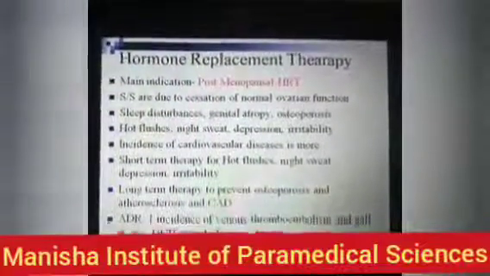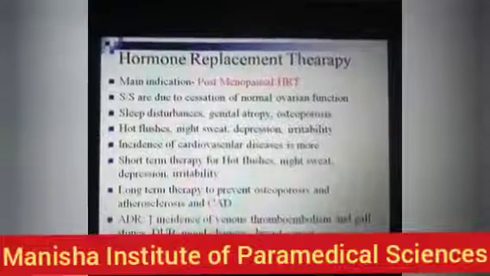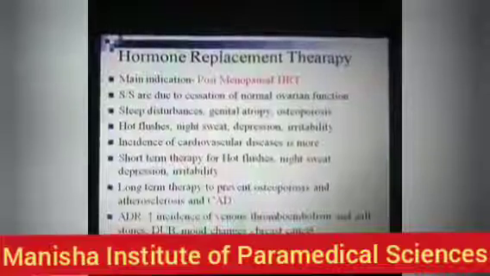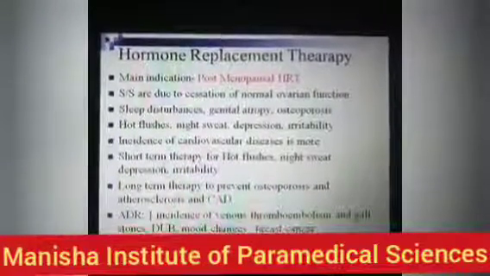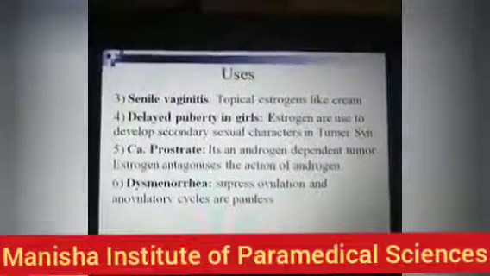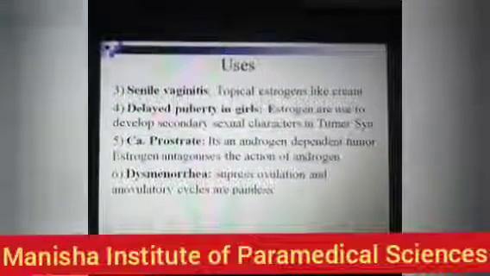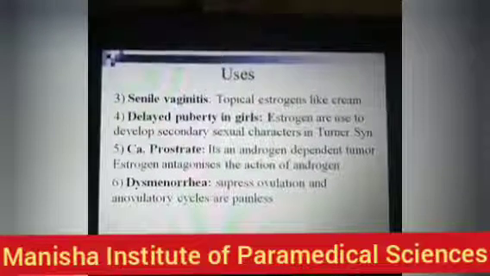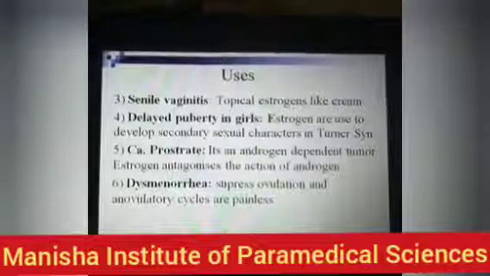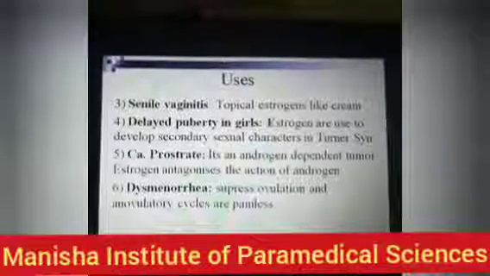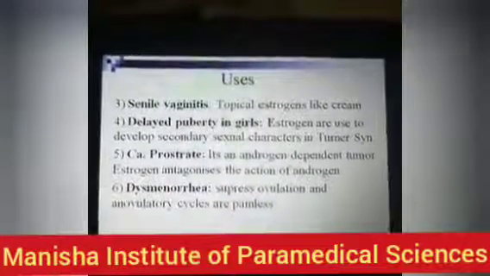This hormone replacement therapy has some drawbacks, like increased incidence of venous thromboembolism, cholelithiasis or gallstones, dysfunctional uterine bleeding, mood changes and breast cancer. What are the other uses of estrogen? We have senile vaginitis, in which we can use topical estrogens.